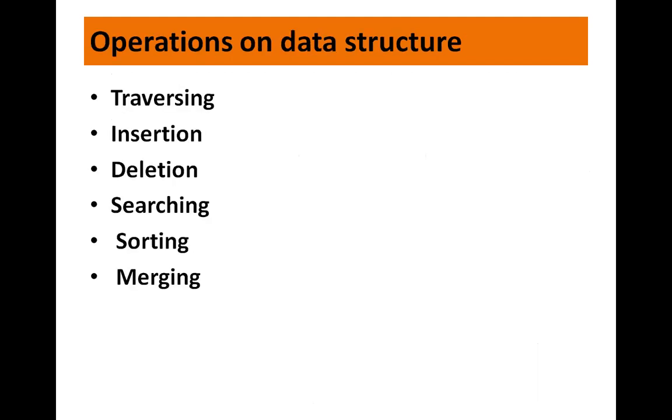Now, what are the operations we can carry out on a data structure? The very first operation is traversing. As the name suggests, each and every data structure contains a set of data elements. Traversing the data structure means visiting each element of the data structure at least once in order to perform some specific operation. It may be searching or sorting, right?